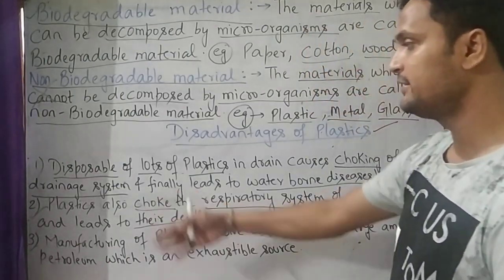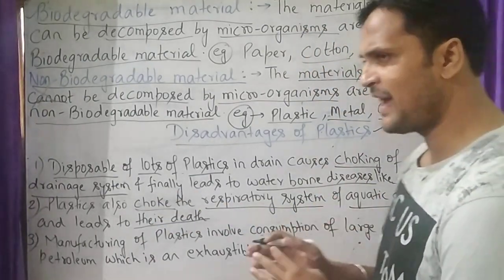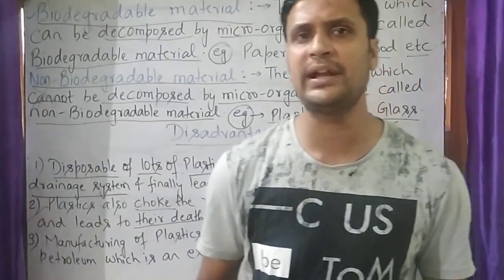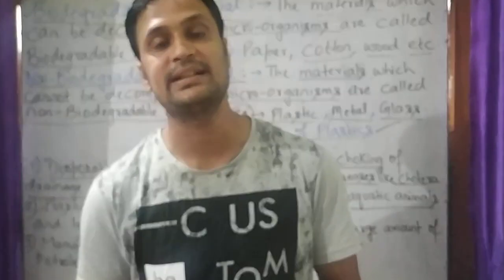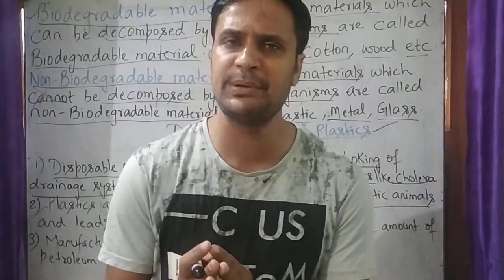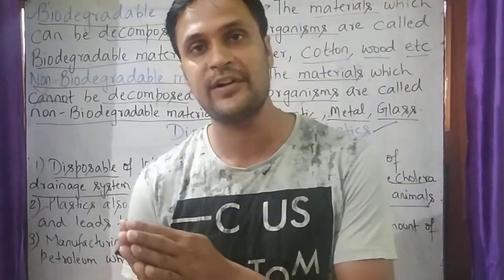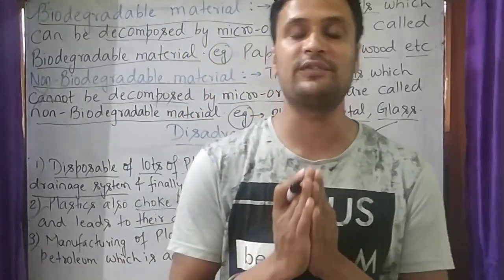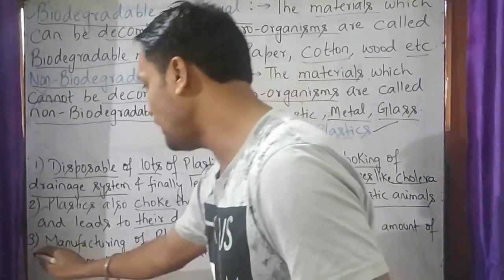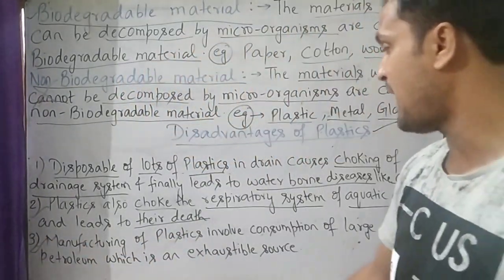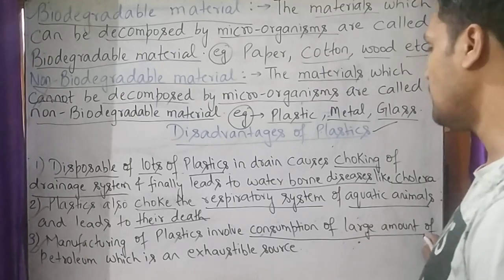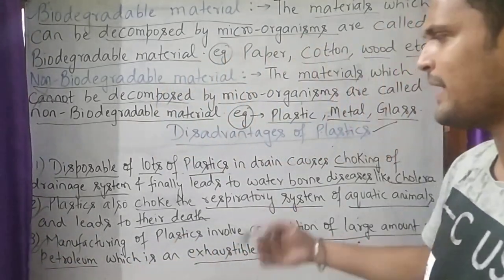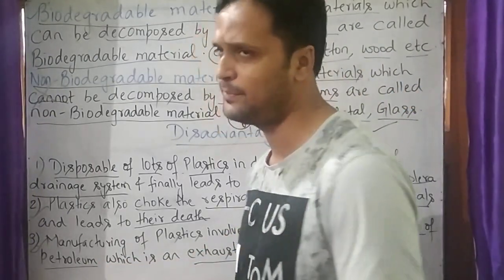So student, this one is also written on board that plastics go to the water bodies, and when these aquatic animals consume those plastics, these plastics choke their respiratory system, and choking of respiratory system ultimately leads to death of that aquatic animal. Third point is manufacturing of plastic involves consumption of large amount of petroleum, which is an exhaustible source. Student, as you know that petroleum is an exhaustible source.